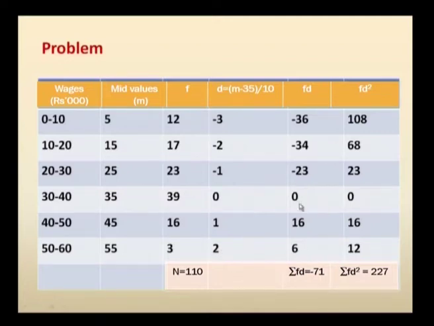Now, for sigma f d, here also add the positive values and subtract the summation of the negative values, you get sigma f d to be minus 71. Now, you square each d value and multiply with the frequency, you get the f into d square column, that is 108, and then 4 into 17, so you get 68, and minus 1 square into 23, you get 23, you go up to 4 into 3, that is 12. So, your sigma f d square will be 227, because you are adding all the positive values, it should be 2227.